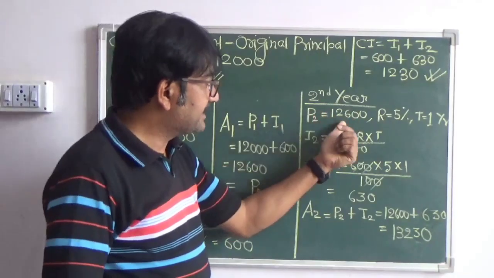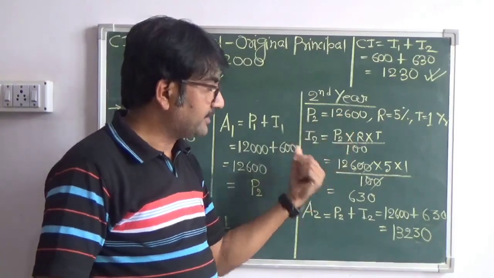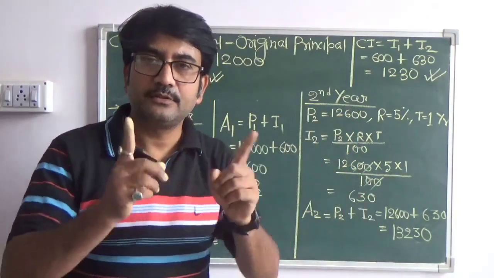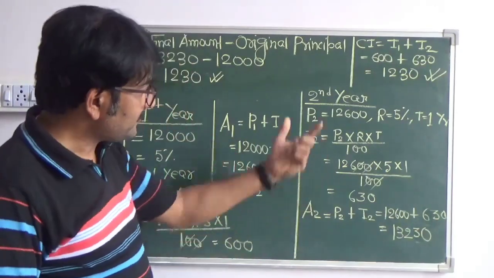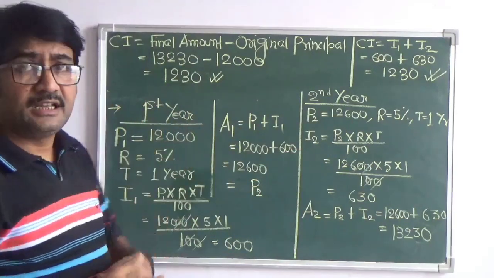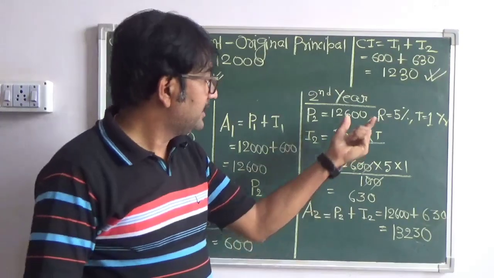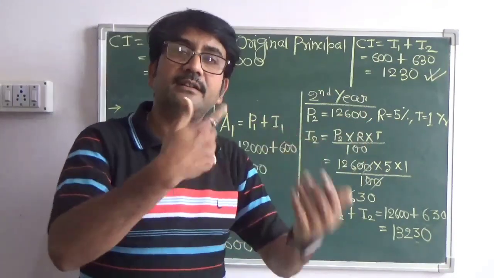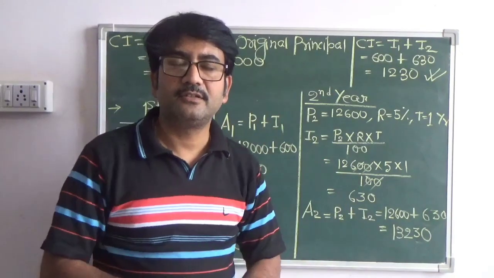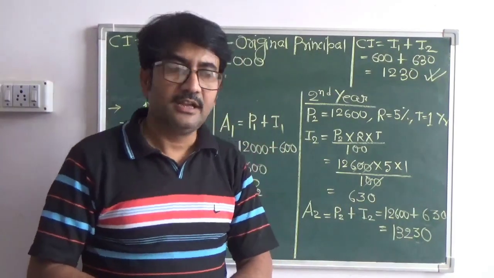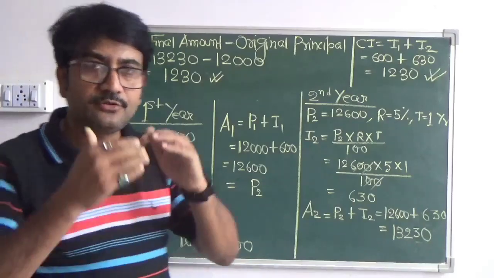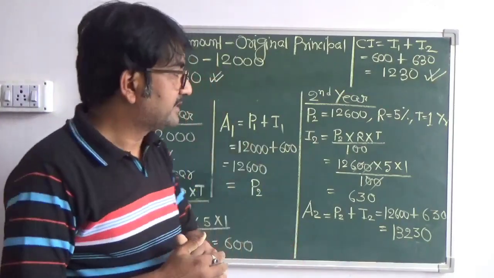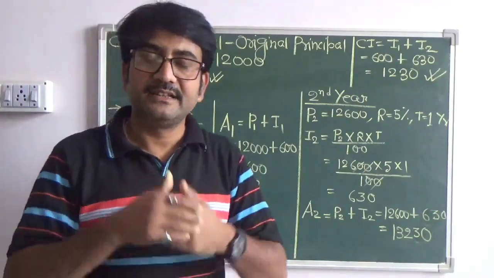Here on this amount, on this principal, we are going to calculate the interest. That means we are calculating the interest on the principal value, that is 12,000, as well as calculating interest on 600. That is, interest is calculated on the interest, and that is why it is called interest on interest.